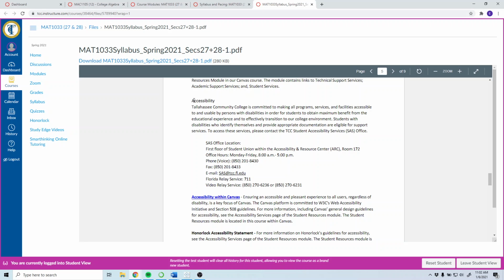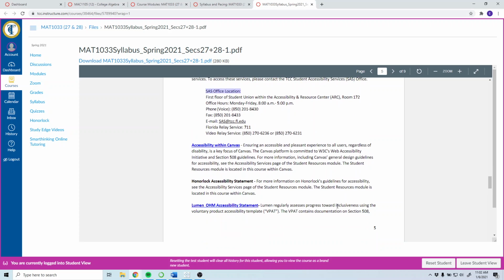All right, so accessibility. Basically, if you get any accommodations or anything like that, this is how you access them. This is their phone number, email. The big one is that if you get extra test time, you need to get that letter to me and let me know so I can get it coordinated. Make sure you have your extra test time.